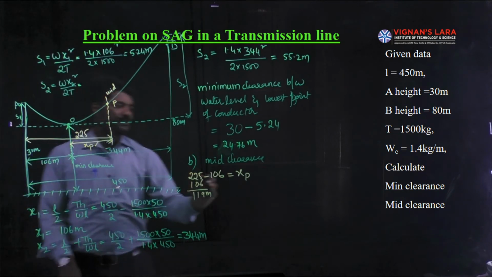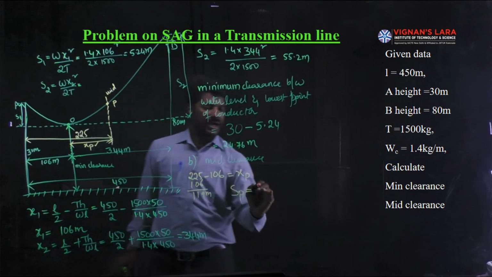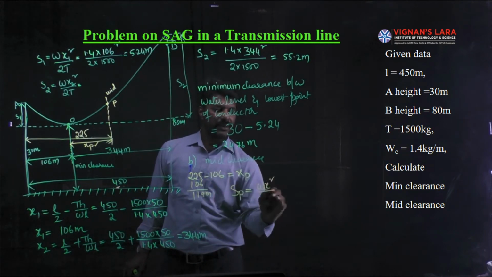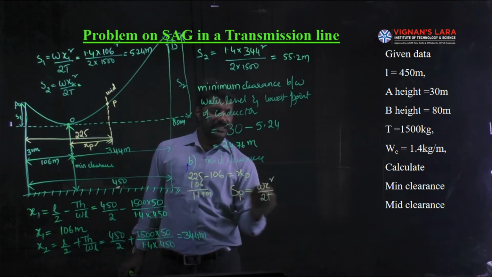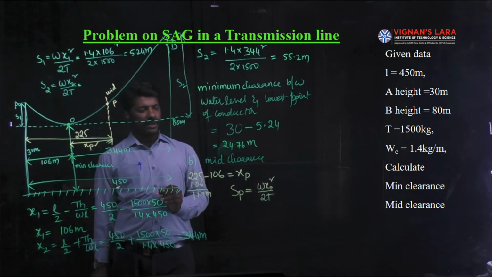Then SP can be calculated. The sag at any point is given by the formula w x square by 2t. As I want SP, the formula will be w xp square by 2t.